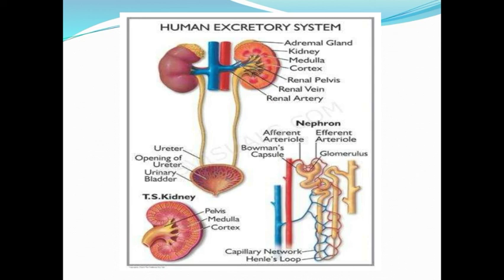The afferent arteriole receives the fluid from the body into the glomerulus, and the efferent arteriole is the one sending the fluid out of the glomerulus. Okay.